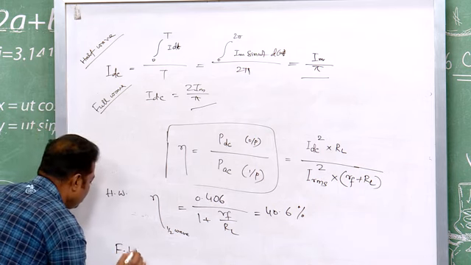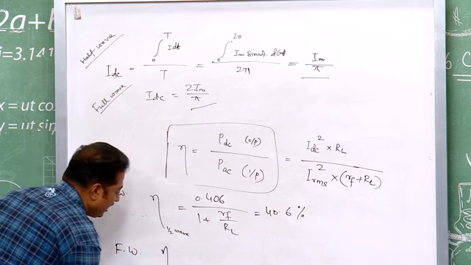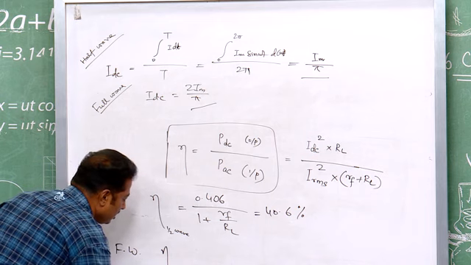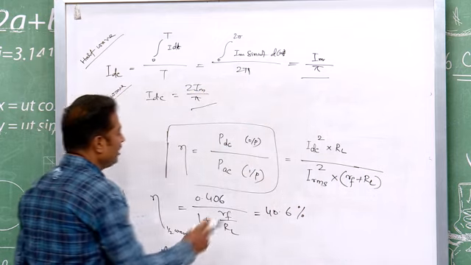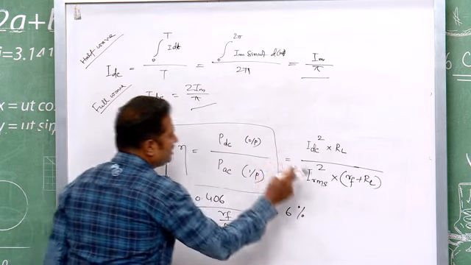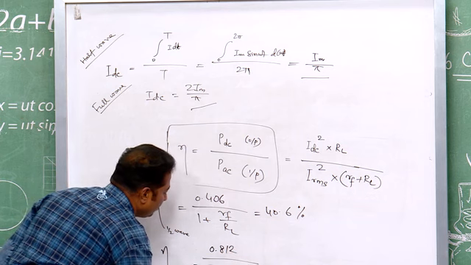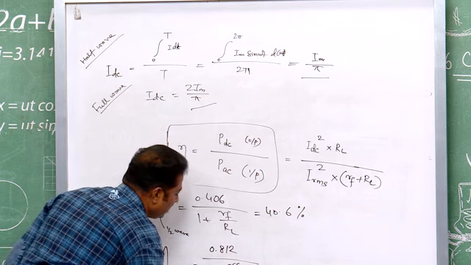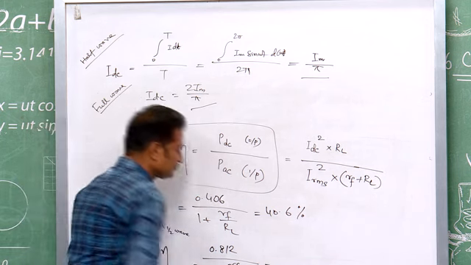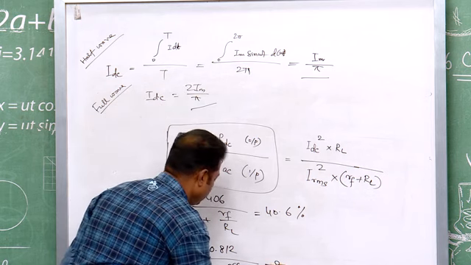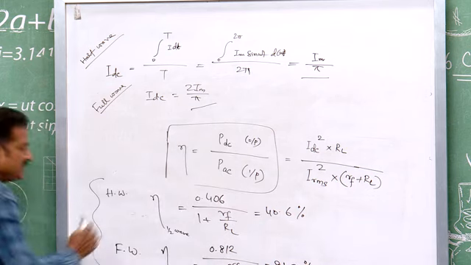Similarly, you put your full wave values in this formula. In the above formula, you put these full wave values, that 2 Im by pi and Im by root 2 in IDC and IRMS, it will give you 0.812 by 1 plus Rf by RL. For the ideal case, the Rf is 0 and your efficiency will be 81.2%.